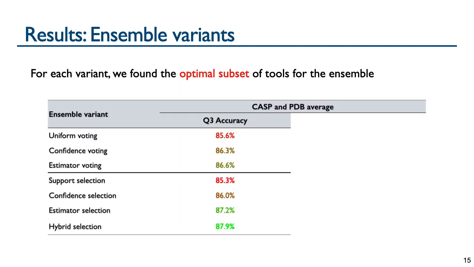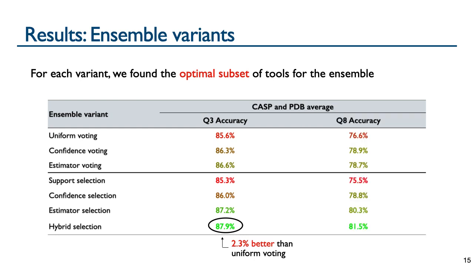This table lists the Ensemble variants and their Q3 accuracy for the 3-state model, averaged over the CASP and PDB datasets. The accuracies are colored from red to green with increasing accuracy. Hybrid selection is the best Ensemble variant and gives around a 2% accuracy boost over uniform voting.